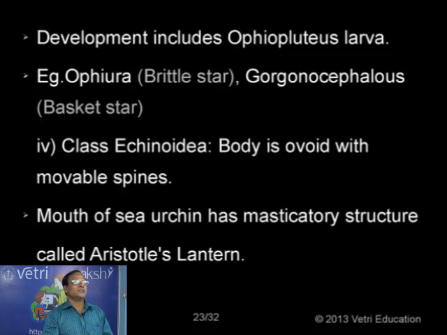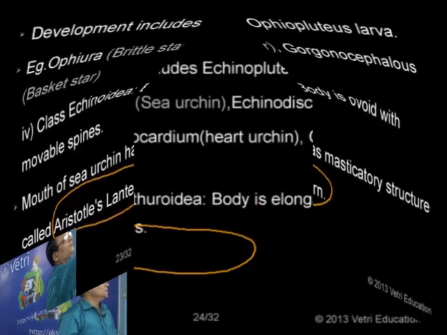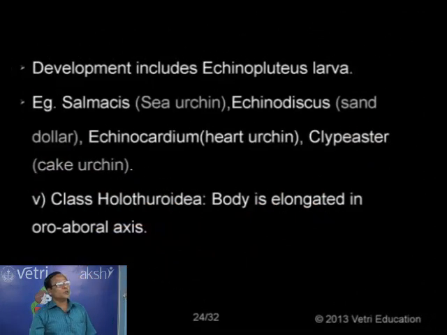The masticatory apparatus is a structure looking like Aristotle's lantern, and hence the name Aristotle's lantern. So the masticatory structure found in the mouth of sea urchin is called Aristotle's lantern. So development includes one larval form, what is called Echinopluteus.